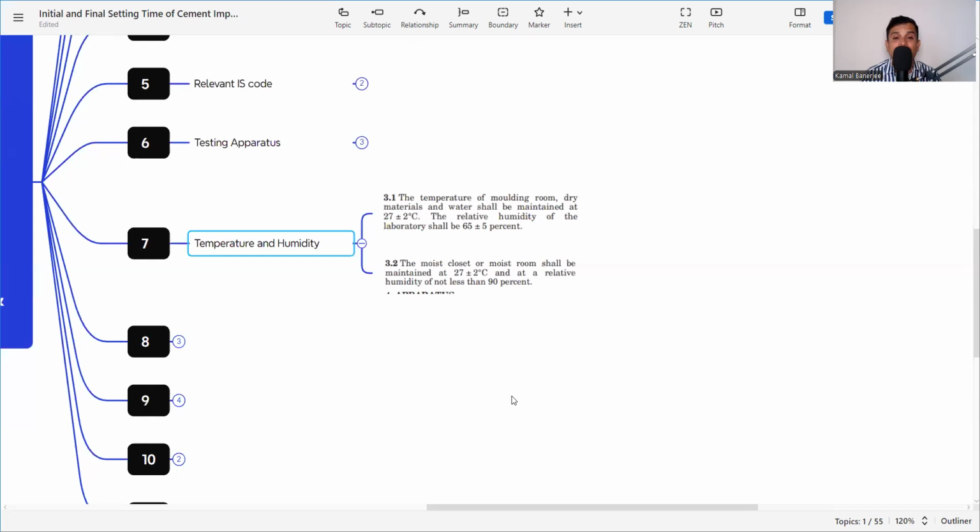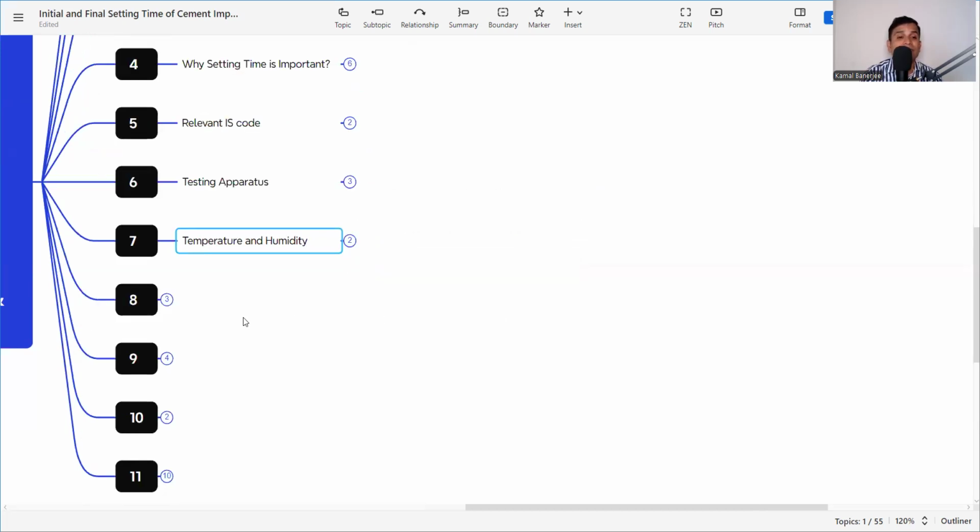Then we need to prepare the mold and keep it for testing. The moist closet or moist room shall be maintained at 27 plus minus 2 degrees and a relative humidity not less than 90%. This is the closet where we keep the mold in order to get the right kind of test. So these are the temperature and humidity conditions for the testing.